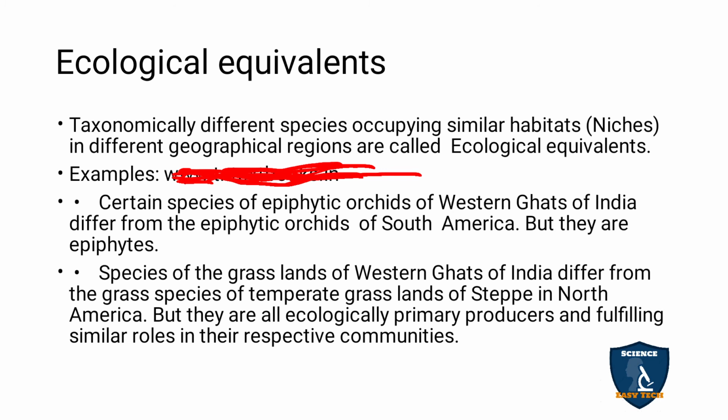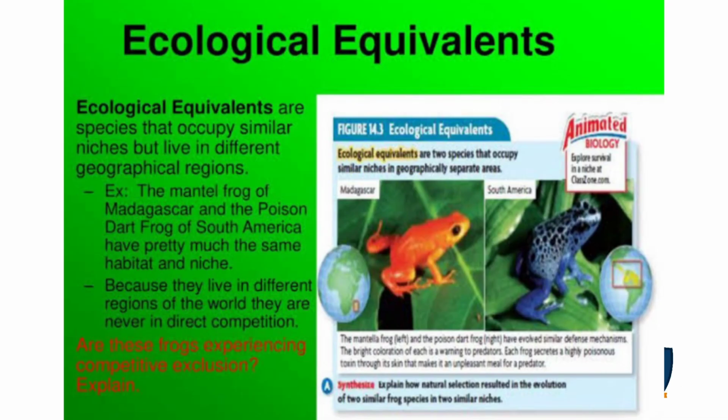But all are human beings. The grass species of the grasslands of the Western Ghats of India differ from the grass species of temperate grasslands, the steppe in North America, but they are all ecologically primary producers fulfilling similar roles in their respective communities. So all are plants, primary producers, and you give food to the herbivores.